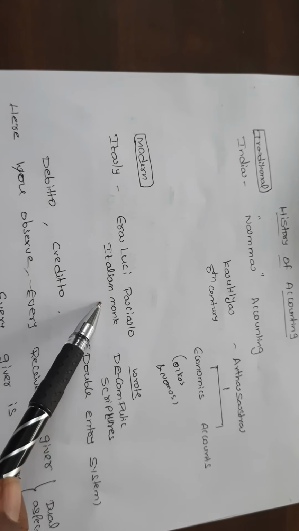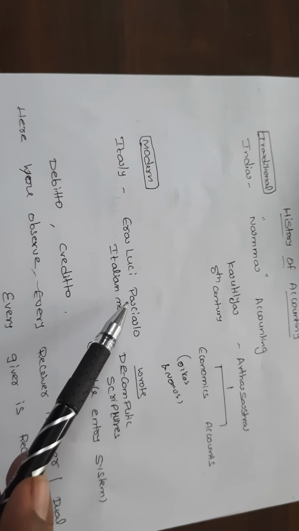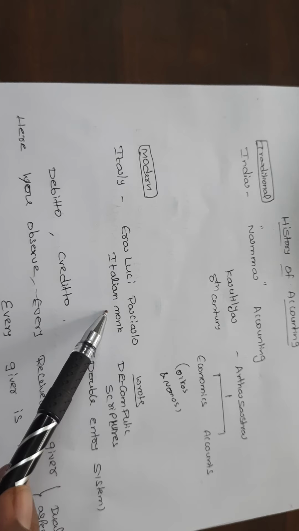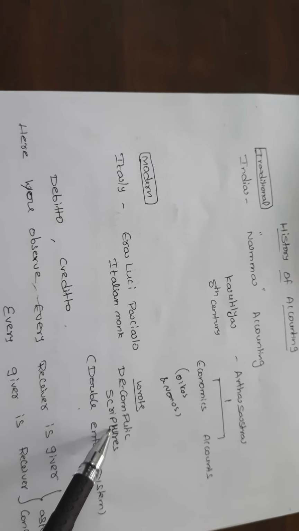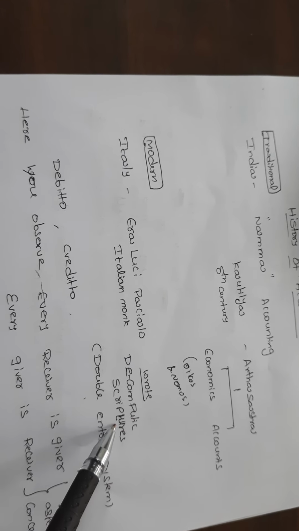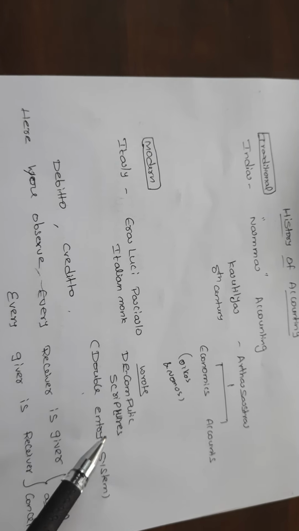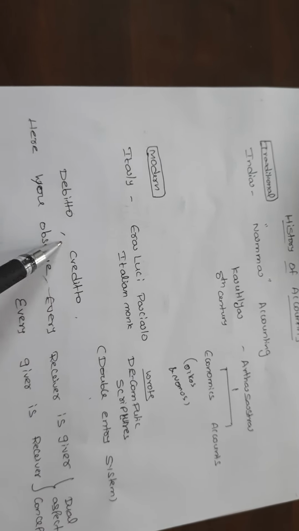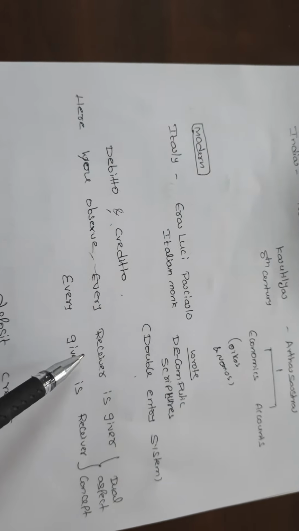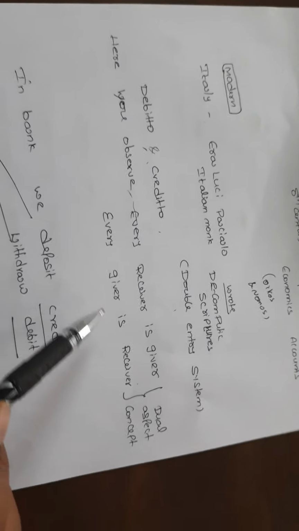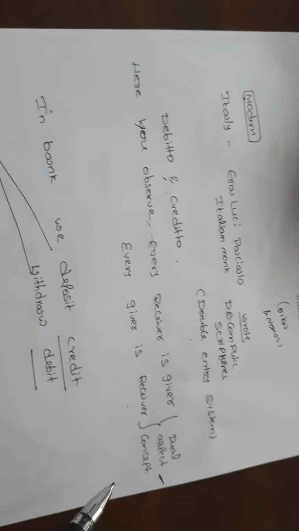In the modern point of view, whatever accounting system we are using now is with the help of Luca Pacioli. He was an Italian monk and he introduced the double entry system. He wrote a book called Summa de Arithmetica. Luca Pacioli was a famous Italian monk, a mathematician and statistician also. He introduced the two words debito and credito. Here you observe every receiver is a giver and every giver is a receiver. So this is a dual aspect concept, introduced by Luca Pacioli.